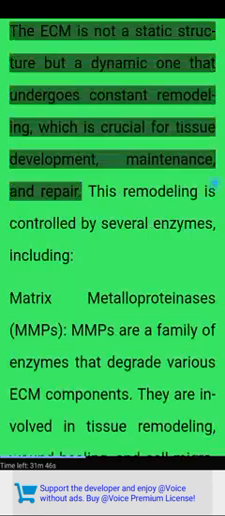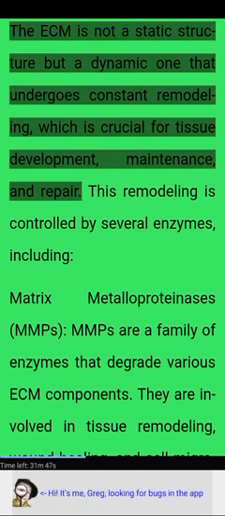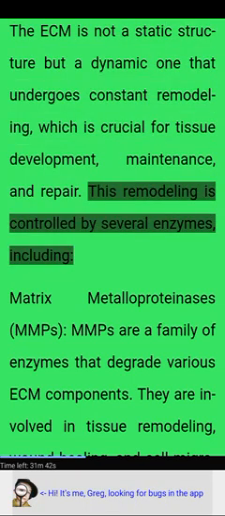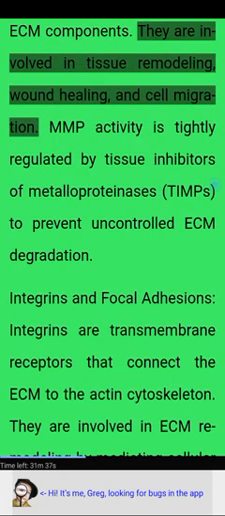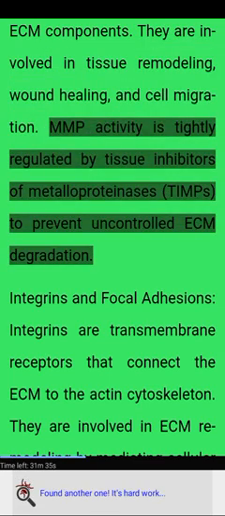Regulation of ECM remodeling. The ECM is not a static structure but a dynamic one that undergoes constant remodeling, which is crucial for tissue development, maintenance, and repair. This remodeling is controlled by several enzymes, including matrix metalloproteinases (MMPs). MMPs are a family of enzymes that degrade various ECM components. They are involved in tissue remodeling, wound healing, and cell migration. MMP activity is tightly regulated by tissue inhibitors of metalloproteinases (TIMPs) to prevent uncontrolled ECM degradation.